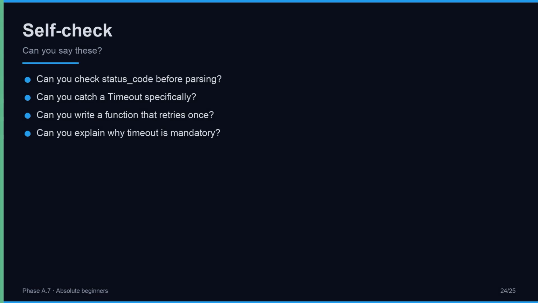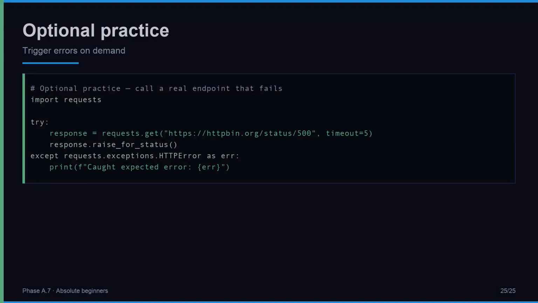Self-check before moving on. Can you check the status code before parsing the body? Can you catch a timeout specifically? Can you write a small function that retries once on failure? Can you explain in one sentence why every call should pass a timeout? If any feels shaky, rewatch the matching part. Error handling is the difference between scripts that look finished and scripts that survive contact with the real world. Say each out loud.